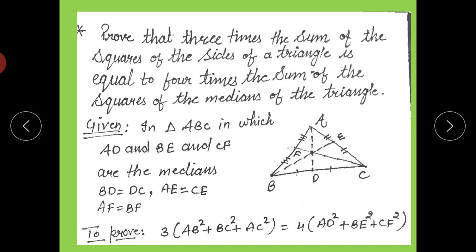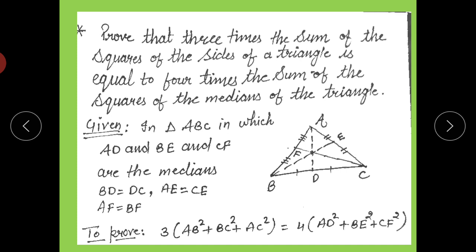So how are you going to do this question? You have to think about what we have. We have the Pythagoras theorem: in a right angle triangle, hypotenuse square is equal to base square plus perpendicular square. And then there are the similarity rules, by making triangles similar.